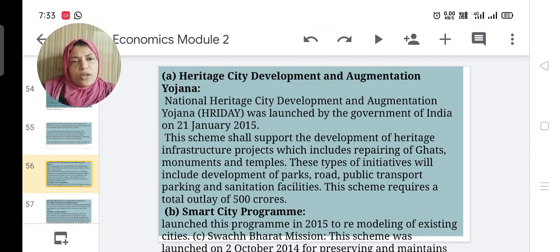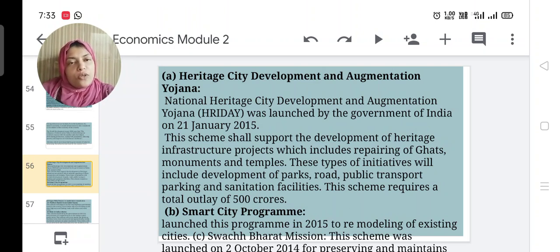This scheme shall support the development of heritage. Heritage means our culture. Infrastructure projects include repairing of gates, monuments and temples. This scheme is very helpful to improve the old buildings.